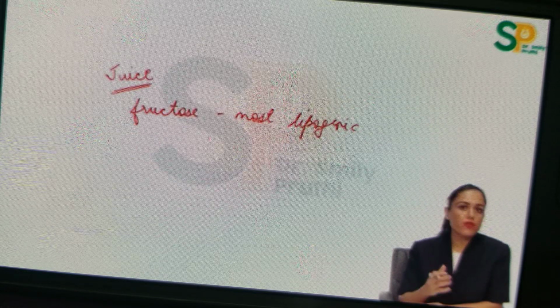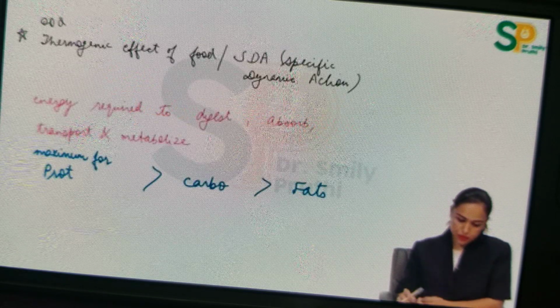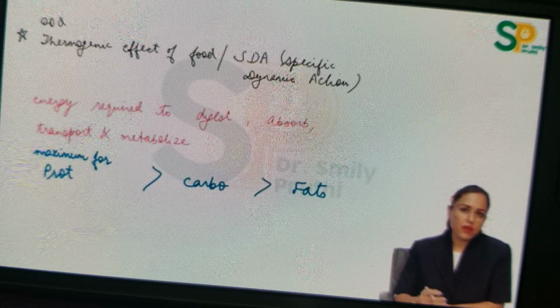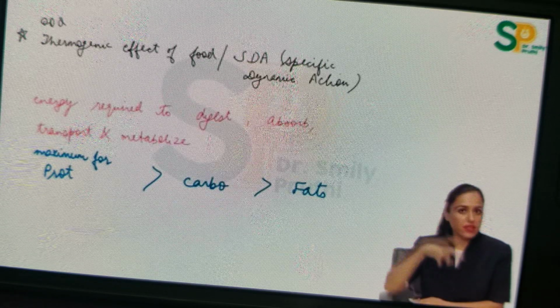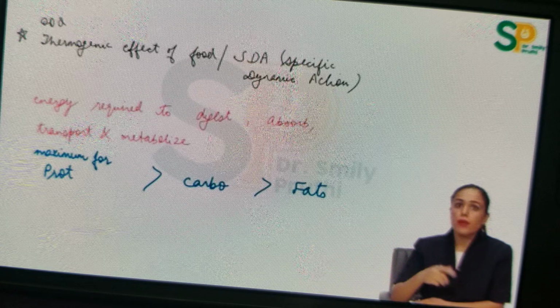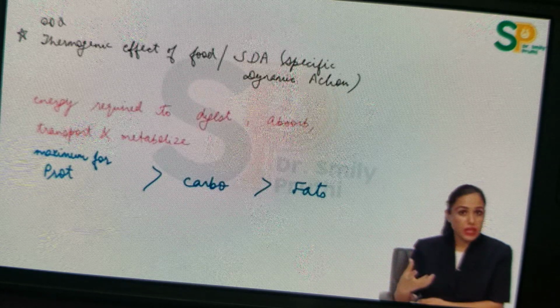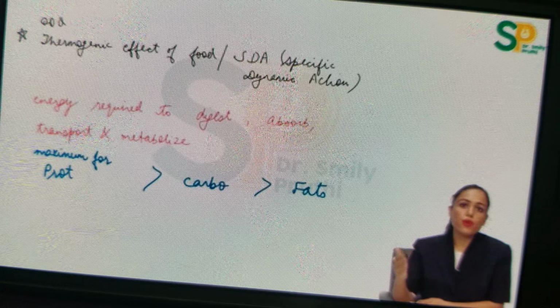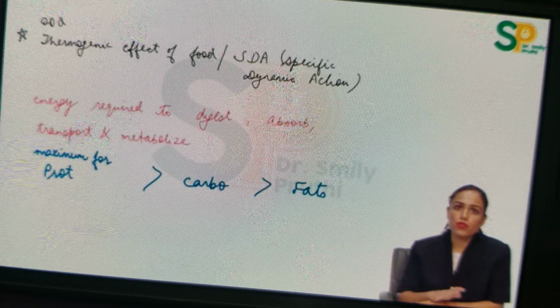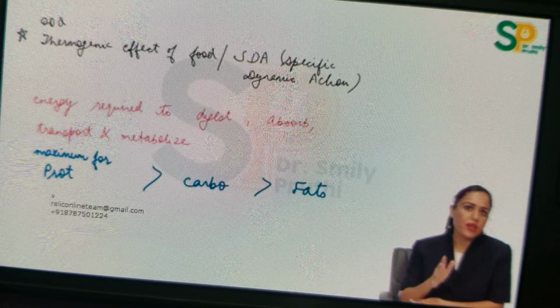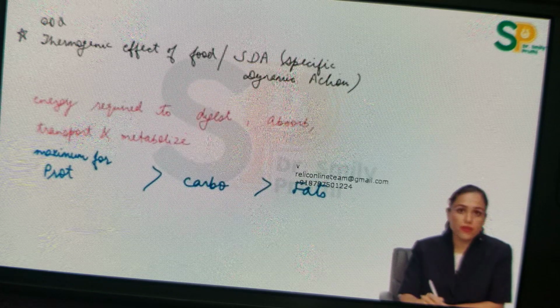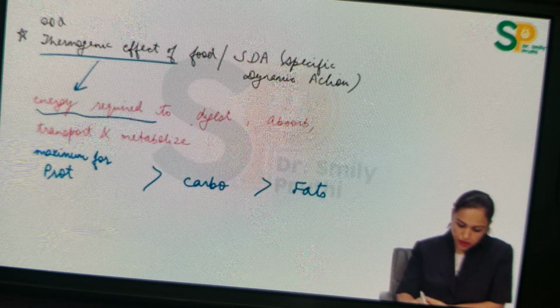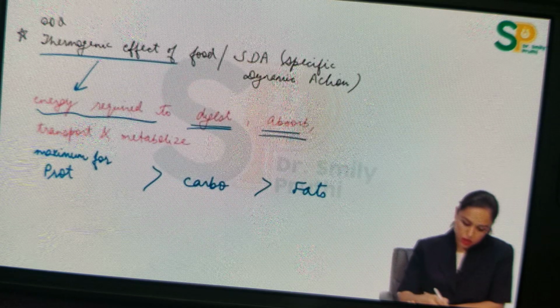We can take fruits because fruit has lots of fiber in it, right? There is a term, thermogenic effect of food. This was also a recently asked question. Food is giving us calories in the body, but food is also using calories of the body. That is, we need energy to digest that food, then absorb that food from the intestine, then transport that food from the intestine. We require energy for all this work to be done in the body, and that energy required is known as the thermogenic effect of food. So I relate the thermogenic effect of food as the energy required to digest, absorb, transport and metabolize the food.